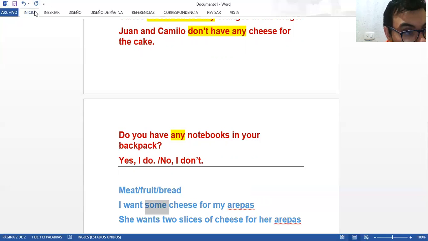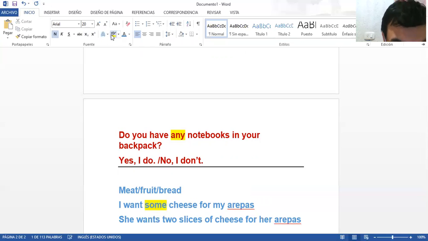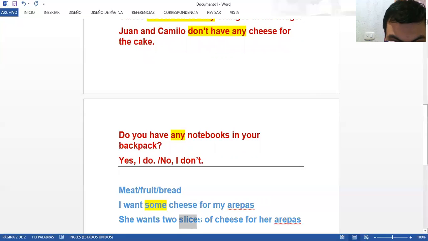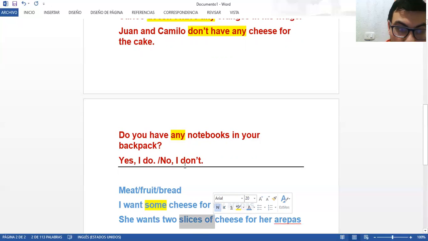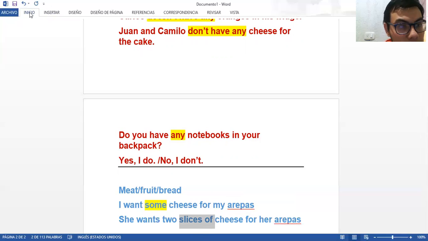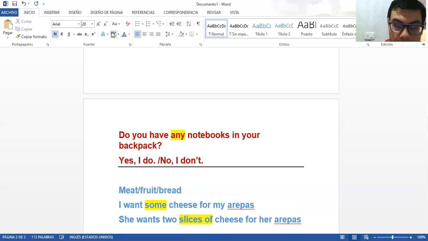Here we say, I want some cheese for my arepas. And then we say she wants two slices of cheese for her arepas, and we highlight that one. And that's how we are going to make it countable.